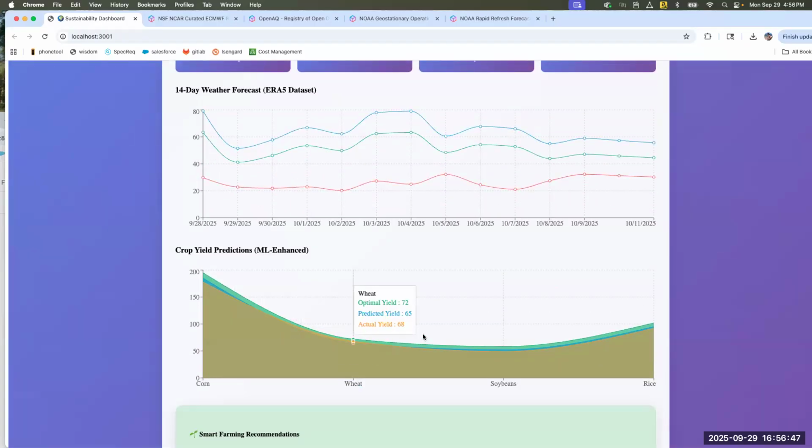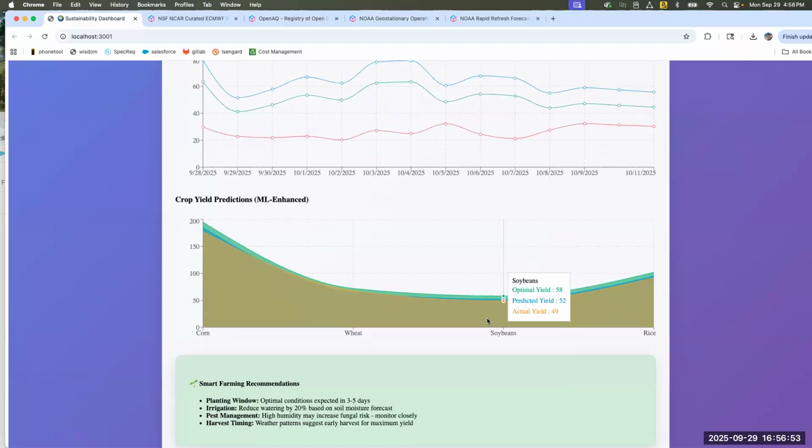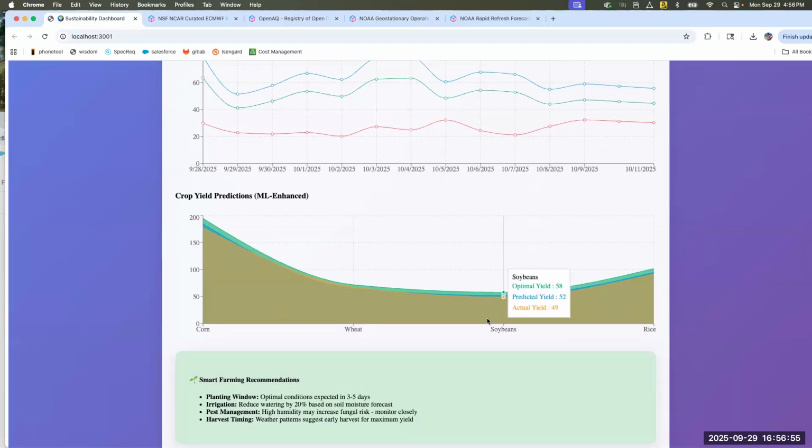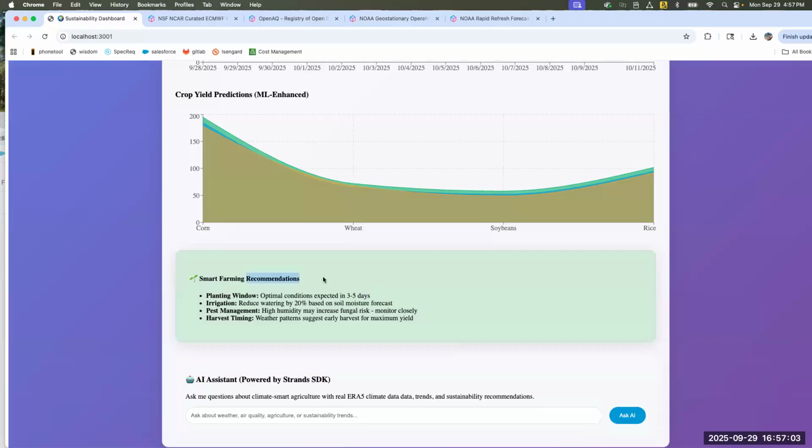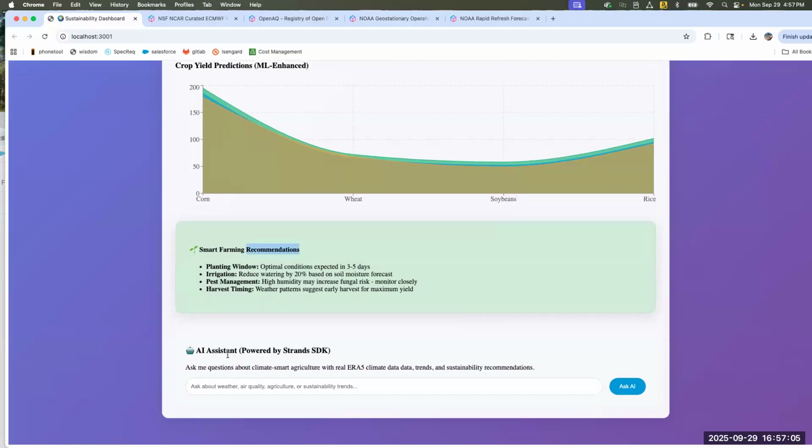This is using a regression model which is hosted on SageMaker. And you can also look at some details like the moisture information, and of course get some real-time recommendations for smart farming and have an assistant to ask questions about farming related information.